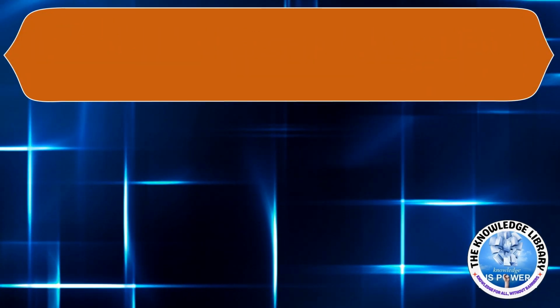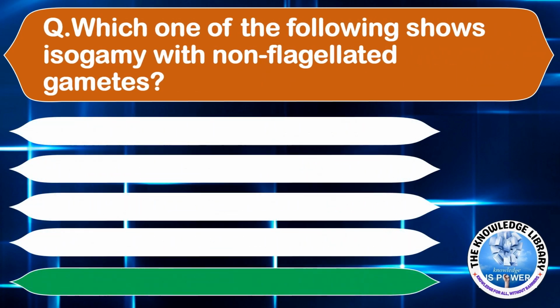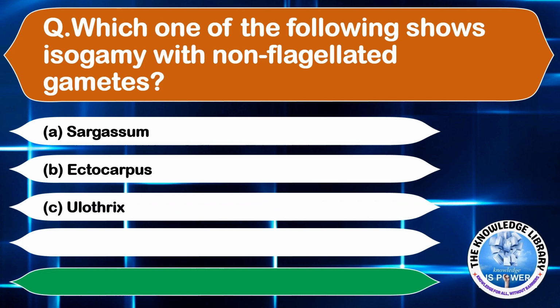The next question is, which one of the following shows isogamy with non-flagellated gametes? Option A, Sargassum. Option B, Ectocarpus. Option C, Ulothrix. And option D, Spirogyra. The correct answer is option D, Spirogyra. Moving on to the next question.